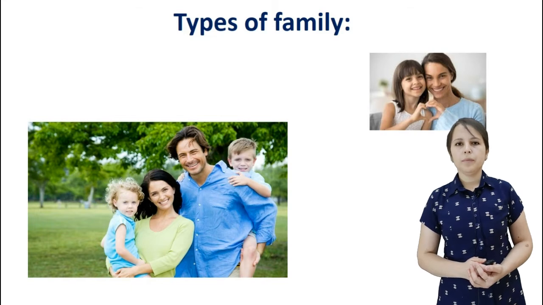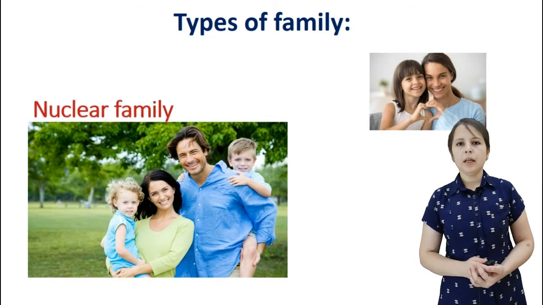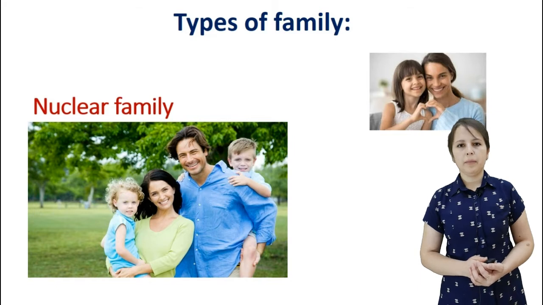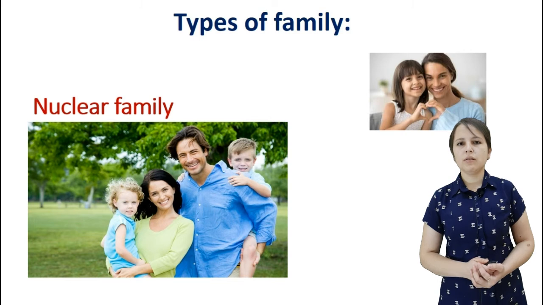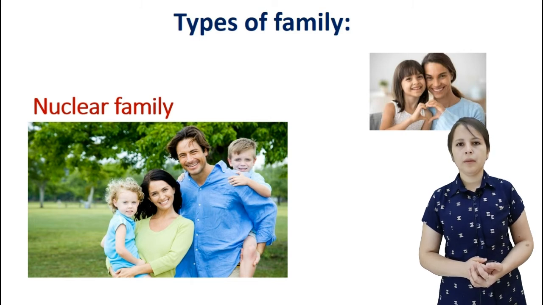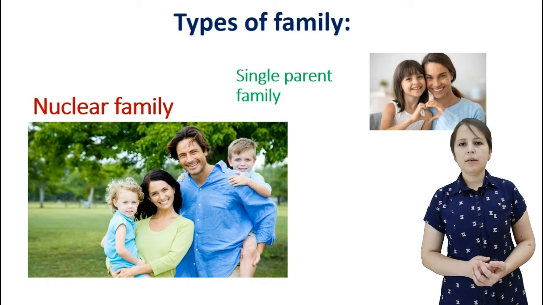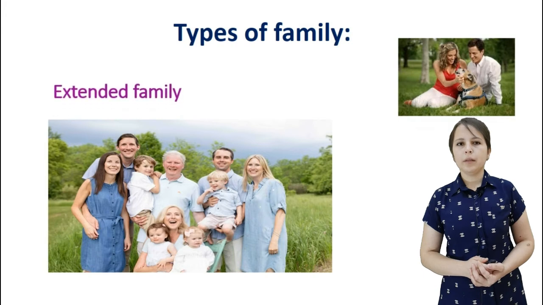Now we will learn the types of family. Let's see, the first type, it's the nuclear family. Nuclear family, it is a common family. It's the usual traditional family with parents and children. The next one, it is the single parent family. Here, mother or father lives with their children and takes care of them. The next one, it's the extended family. It's larger than the nuclear family. Here, they live with their grandparents or uncles, aunts.